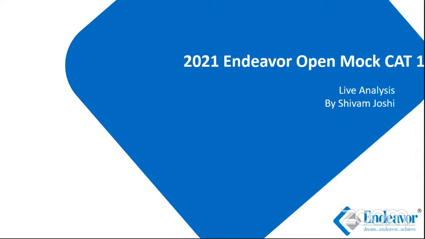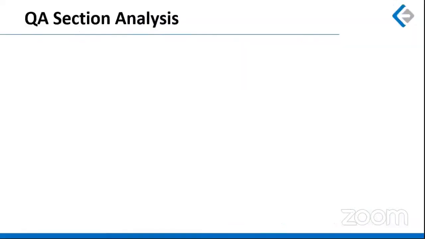Yes, good evening, students. Here we are with the final section of EOM 1, that is quant section analysis. So this is how I'll be proceeding, QA section analysis. I'll be covering topic distribution. So this is where we get an idea of how many questions were present in this paper from each of the chapters. Basically, it's a representation of different topics in this paper.